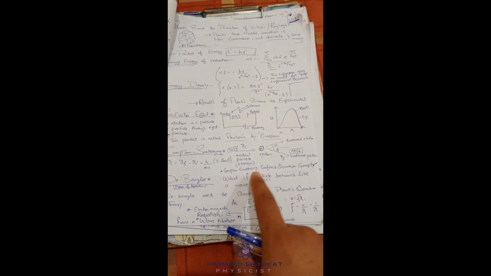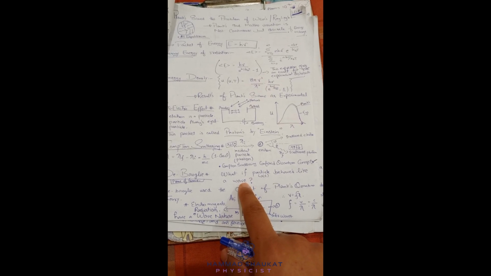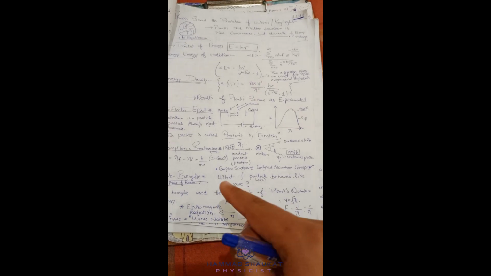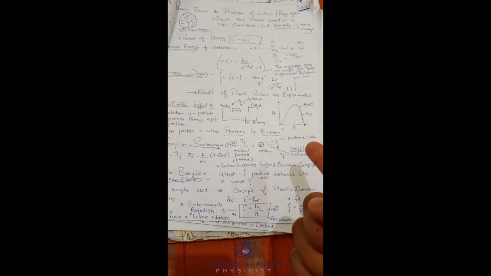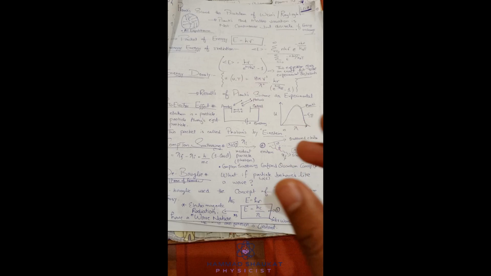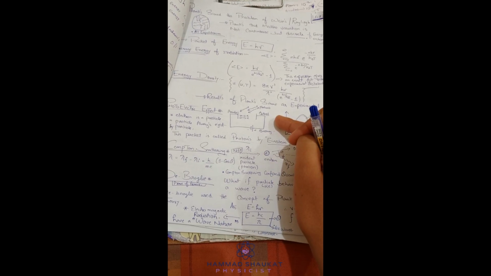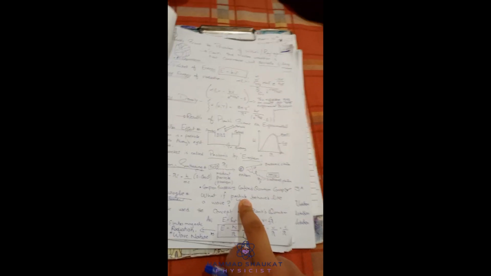Okay, so the next concept is de Broglie. De Broglie is a new scientist. What does he say? Let us suppose, what if a particle behaves like a wave? You are understanding? We discussed before: light is a wave, and basically the wave behaves like a particle. We did this in these experiments. Now imagine if a particle behaves like a wave. So this concept was introduced by de Broglie.